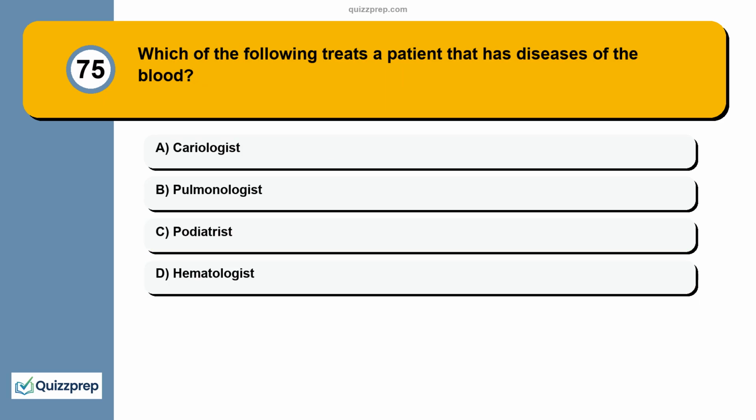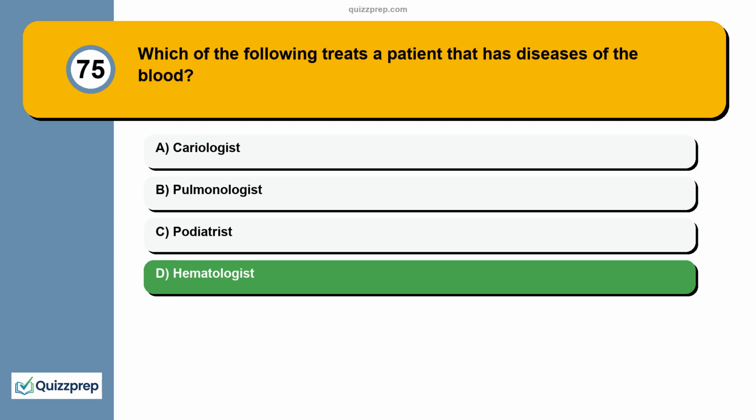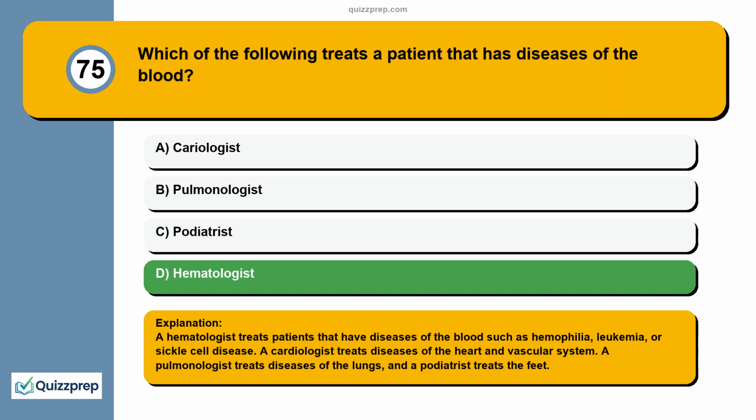Question 75. Which of the following treats a patient that has diseases of the blood? Cardiologist, pulmonologist, podiatrist, hematologist. A hematologist treats patients that have diseases of the blood such as hemophilia, leukemia, or sickle cell disease. A cardiologist treats diseases of the heart and vascular system. A pulmonologist treats diseases of the lungs, and a podiatrist treats the feet.